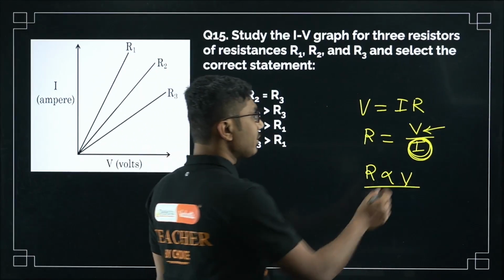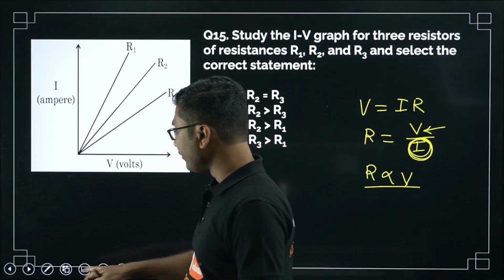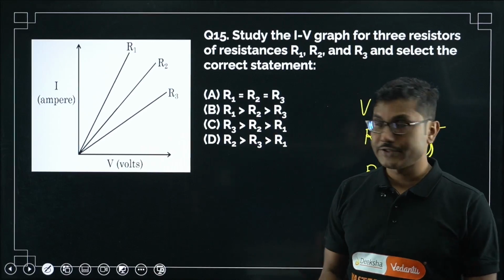If current is constant, then resistance is directly proportional to voltage for a given IV graph. This is only valid for IV graph analysis. This is not a general statement.